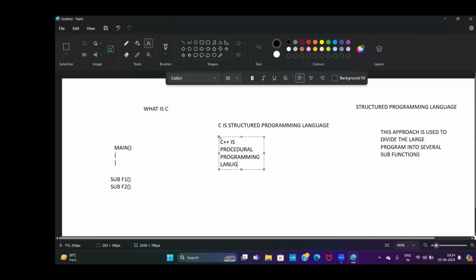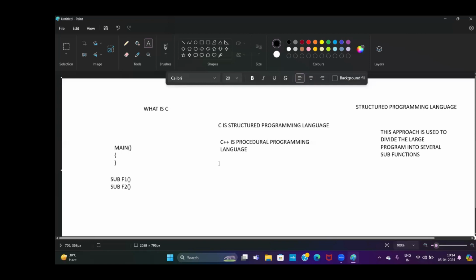Same definition, but whenever anybody asks you, a procedural programming language is an approach used to divide a large program into several procedures. If you divide it into procedures, it is called a procedural programming language.